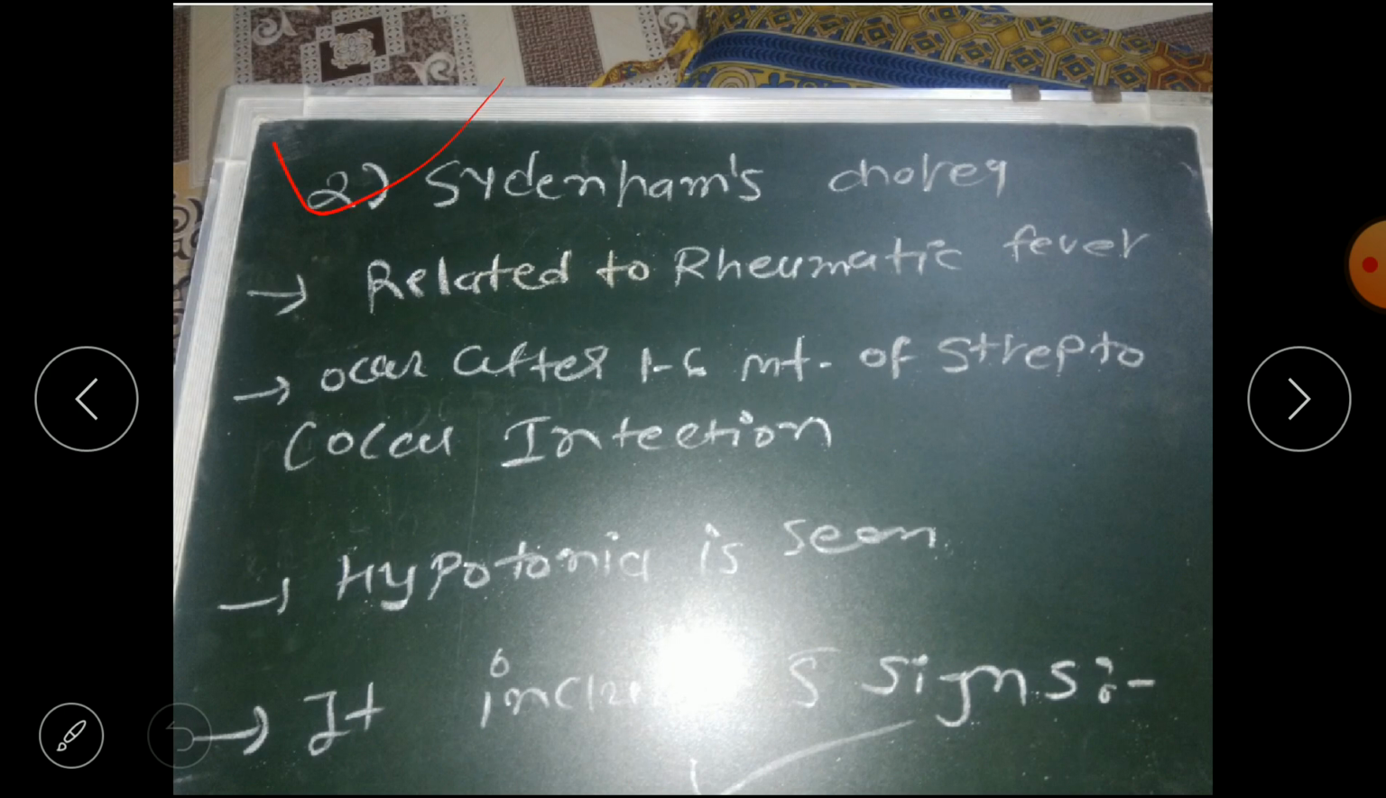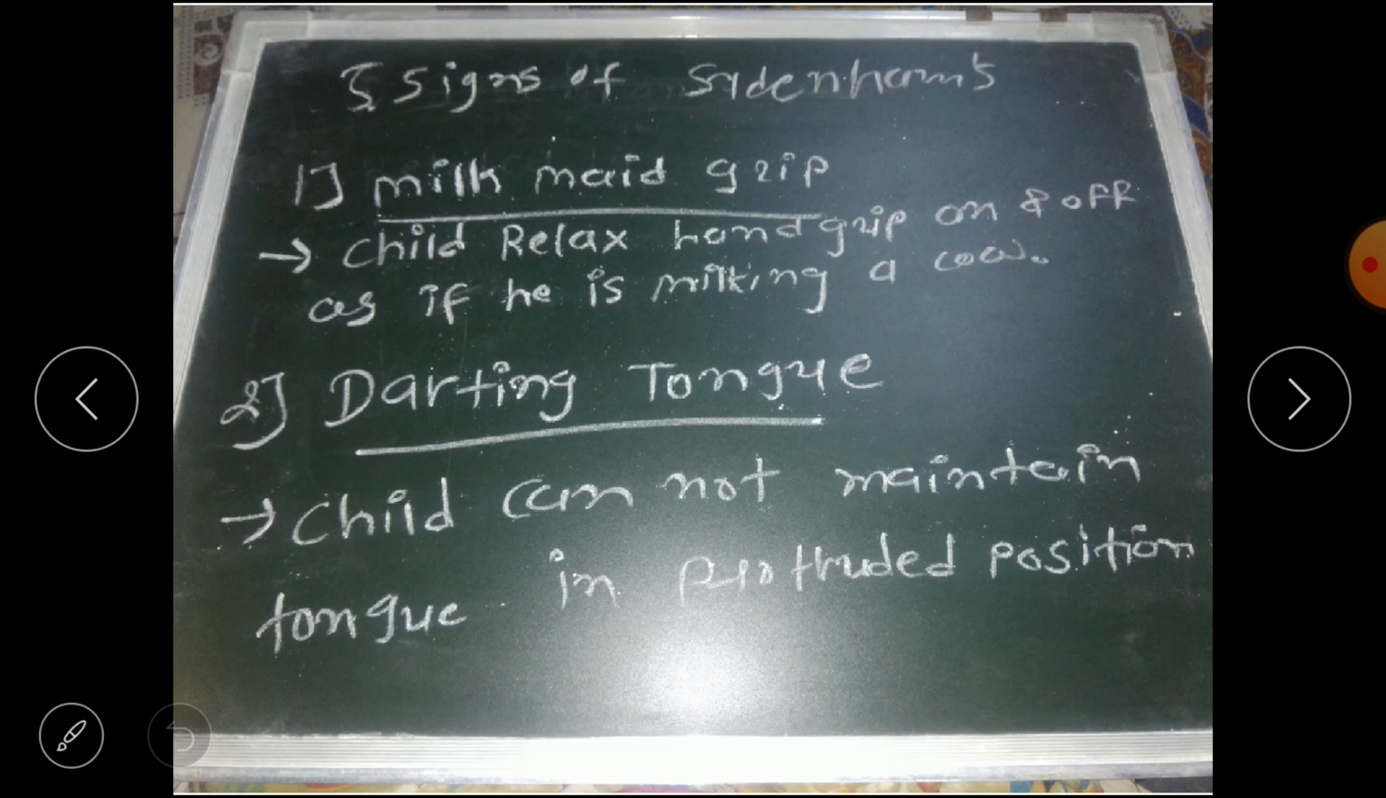Second type, Sydenham's chorea, is related to rheumatic fever of childhood. Remember this. It occurs 1 to 6 months after streptococcal infection. Hypotonia is seen in Sydenham's chorea, and it includes five signs. Let's discuss the signs. First is milkmaid grip, that is, the child relaxes and tightens the hand grip on and off as if he is milking a cow.